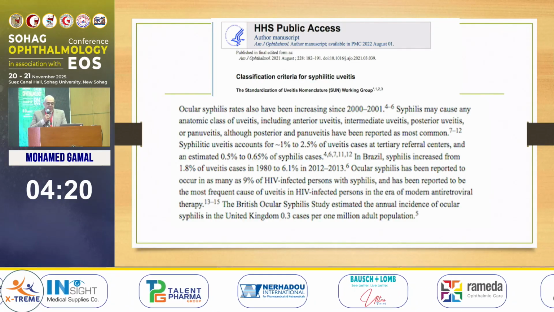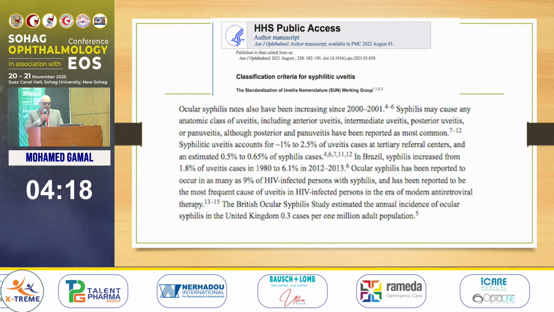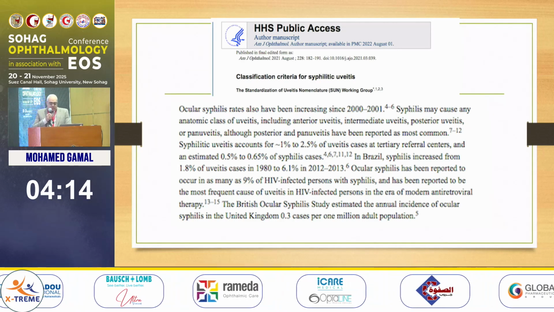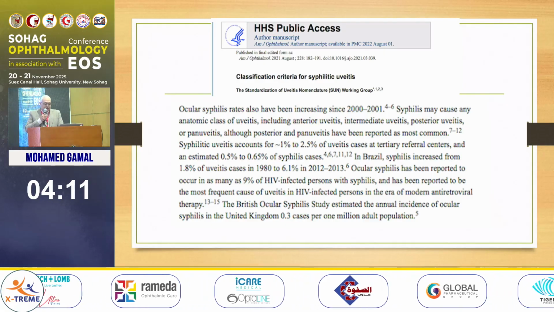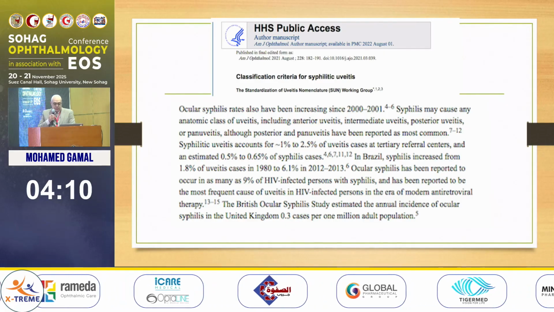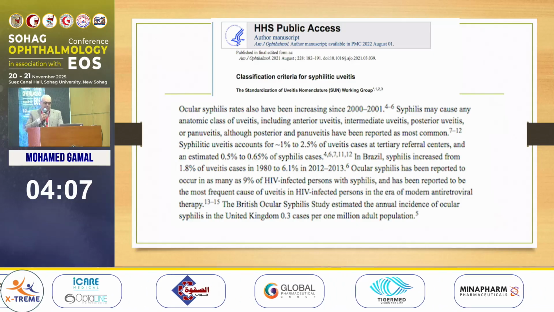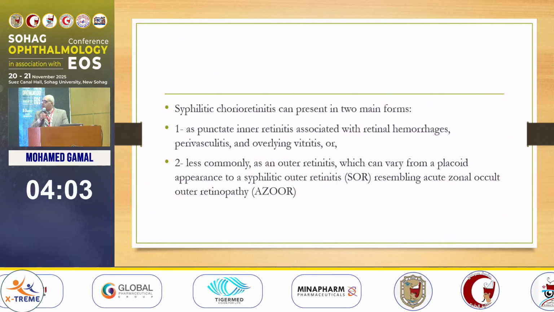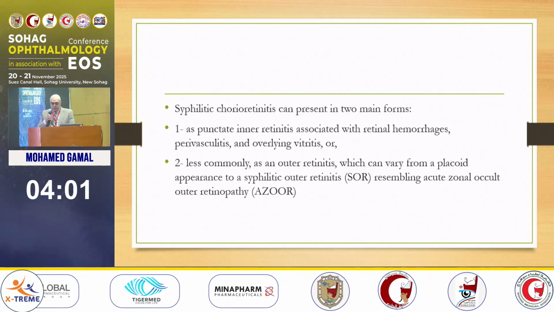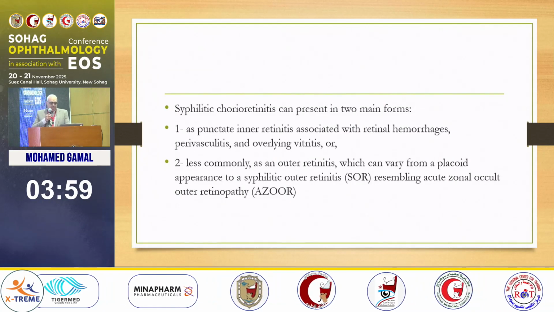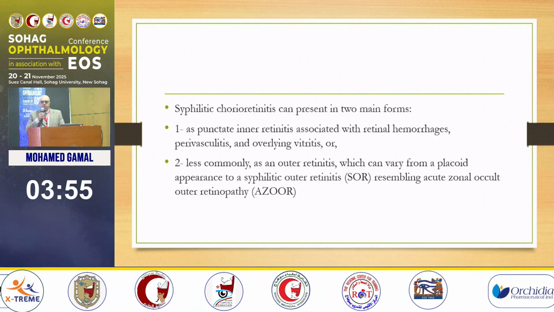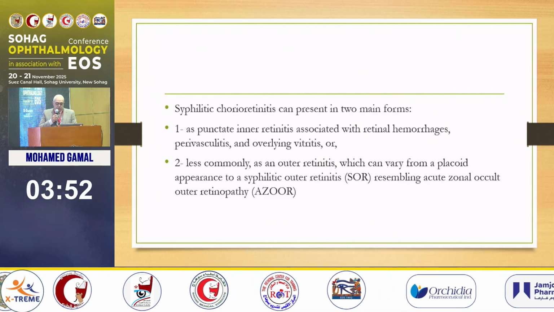Rates of syphilis have been rising since the start of this millennium. These are percentages that showed rise of incidence in the Western countries from about 1% to 6%. So there is about a 6-fold increase in the incidence. And we are not an exception. We have a similar fold increase. Syphilis, as I mentioned, can present in any picture of uveitis.